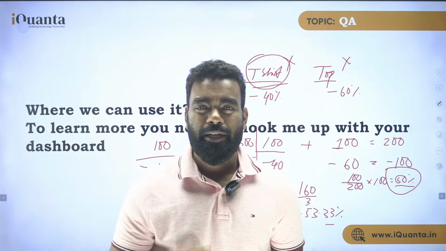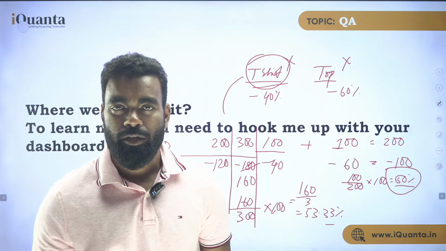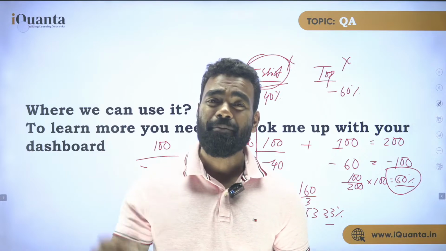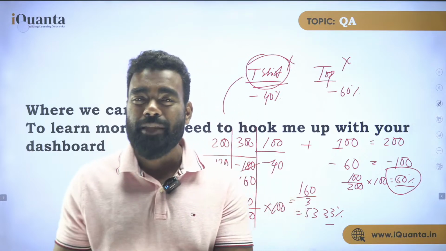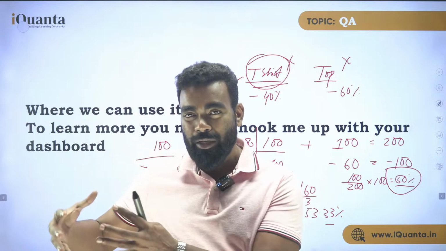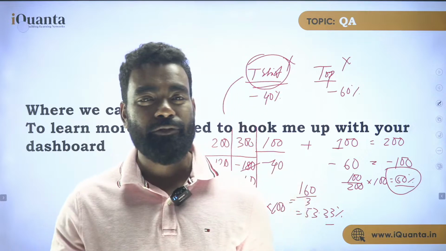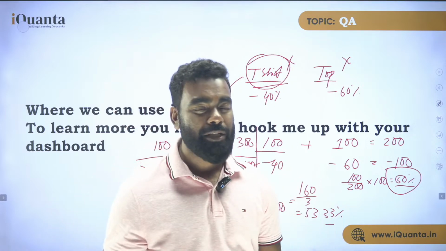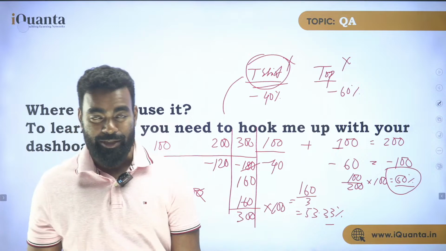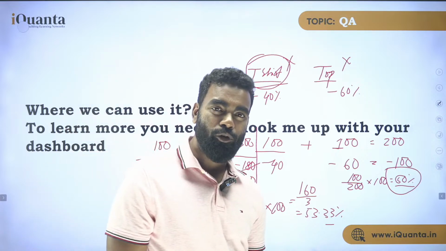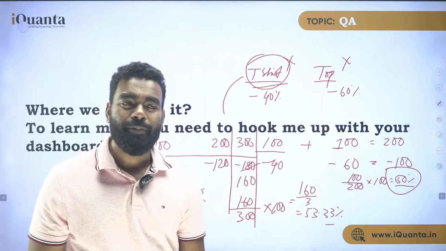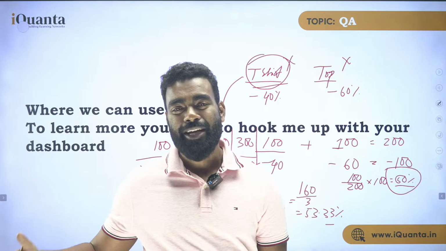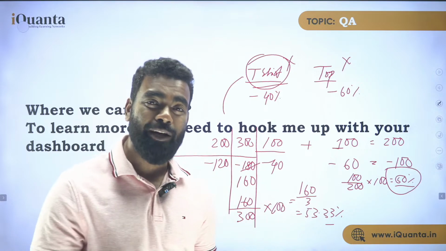So it is length into breadth, a product form. Let's say the condition of successive discount, where the discount is first 50% and then 60% discount on the same thing. If the discount is happening on the same thing, or it is happening in a product form, then only can I use successive. Otherwise, you cannot use successive. So please be aware of where we can use successive and where we cannot. Very, very important, right? Because a lot of people missed these questions because they don't understand where exactly to use successive.